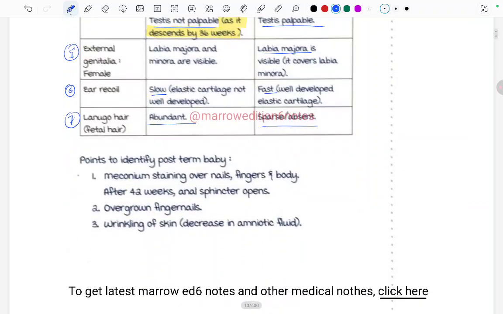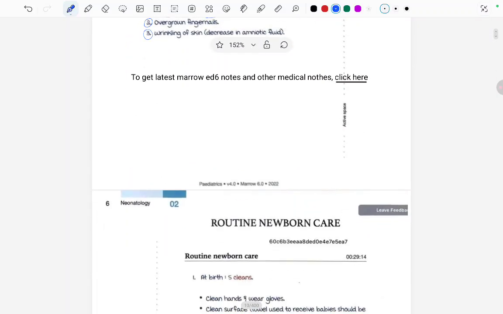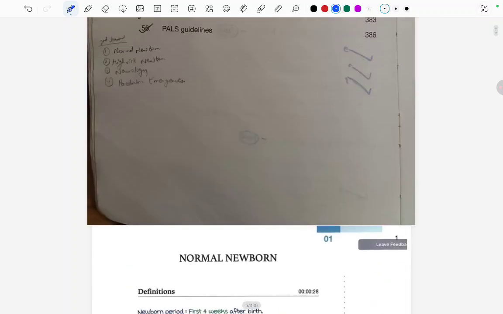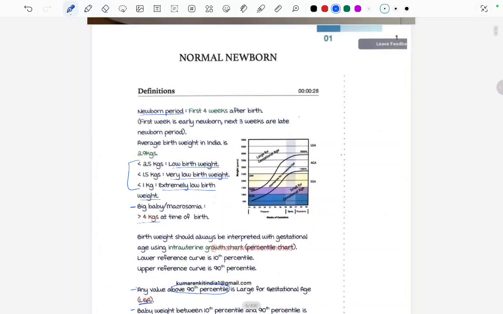Points to identify the post-term baby: there will be meconium staining over the nails, fingers and body after 42 weeks, as the anal sphincter opens. Overgrown fingernails and wrinkling of the skin due to the decrease in the amniotic fluid. Okay, so here the chapter 1 ends. Newborn care, normal newborn. Thank you.